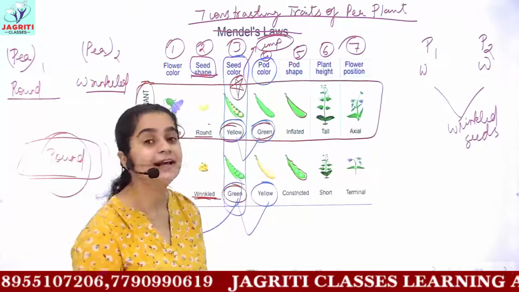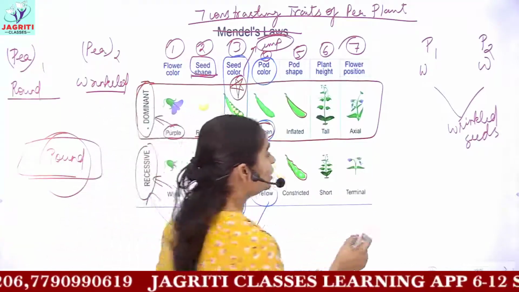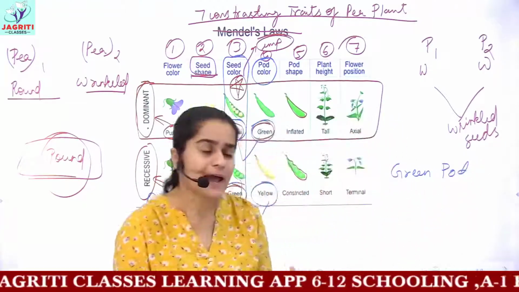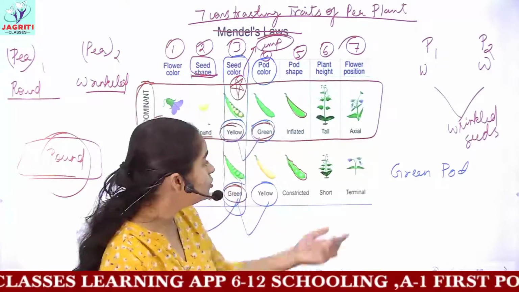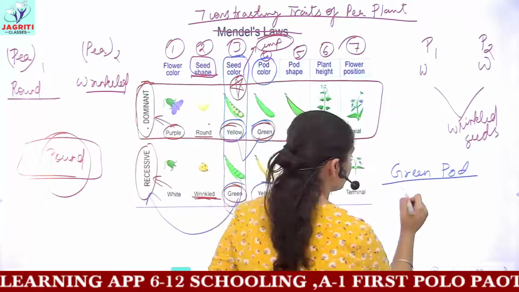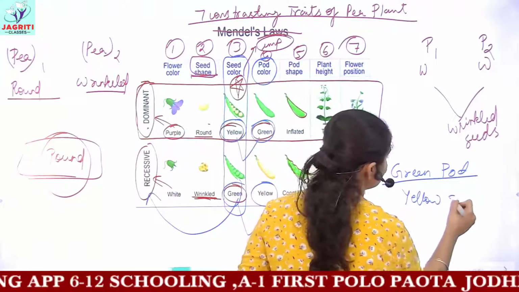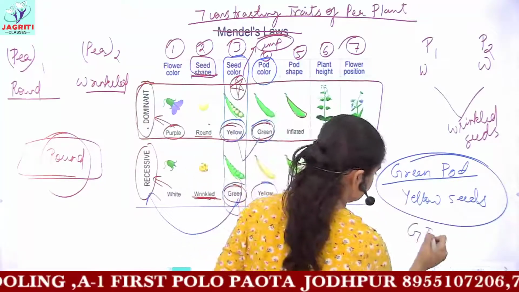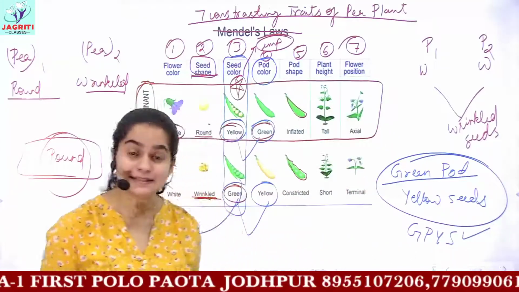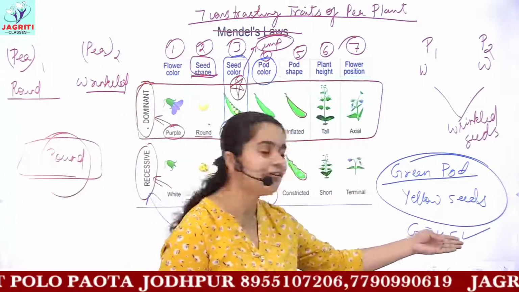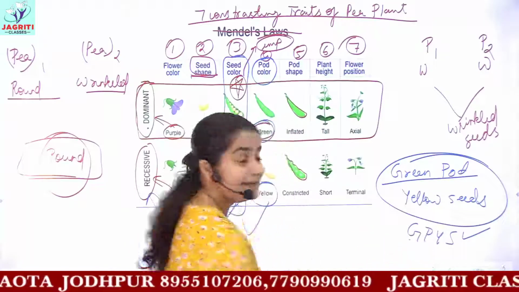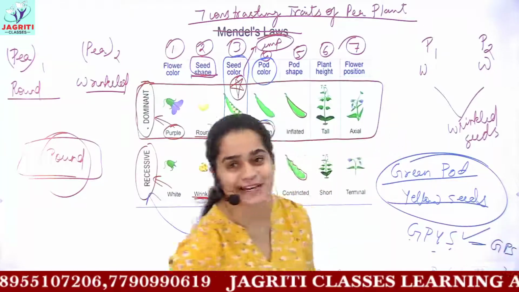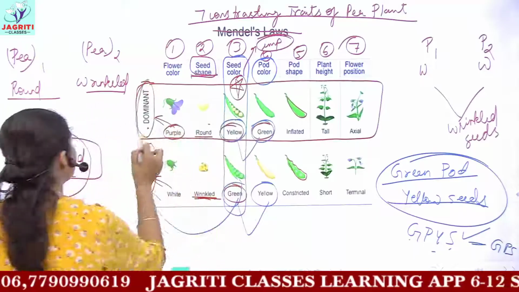So you can say that while choosing a pea plant, we'll choose a green pod. If you are buying or purchasing peas, then you'll look for the green pod, but you'll look for the unusual, that is yellow seeds in it. So you can remember GPS. You all know the GPS system is very advanced. So you can remember GPYS is dominant. GP is green pod, YS is yellow seeds. GPYS means a modification of GPS, and this GPYS stands for dominant trait.